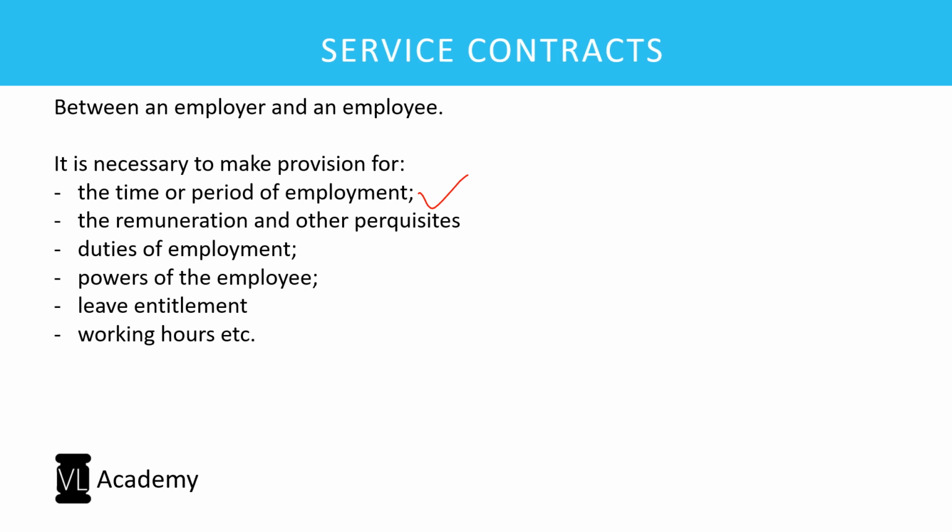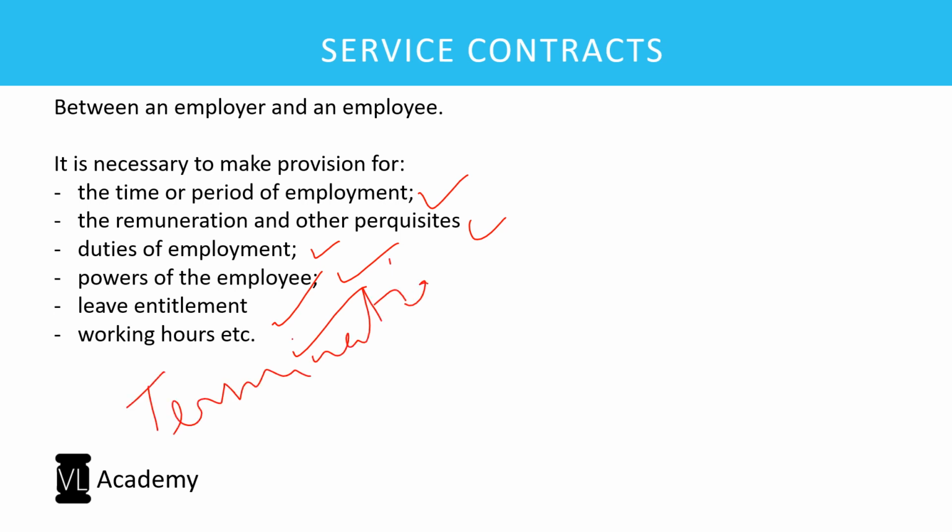Are you employed for a particular period of time, that is 2 years, 3 years, or is it for an indefinite period of time, and you can be terminated at any point of time? So the term of employment as well as the reasons for termination. How can you terminate the employment? The remuneration, perquisites, duties, what duties you have, powers of the employee, leave entitlement, working hours, and apart from it, termination.